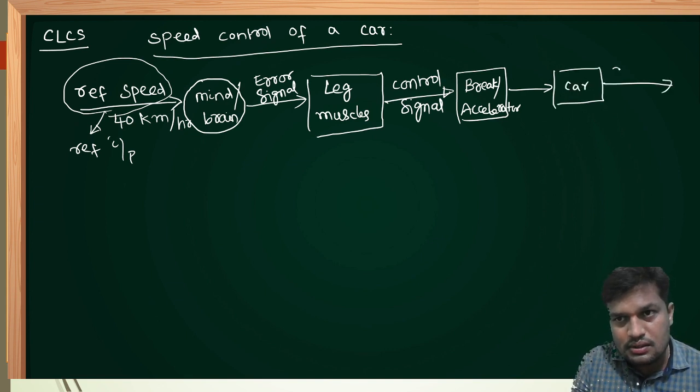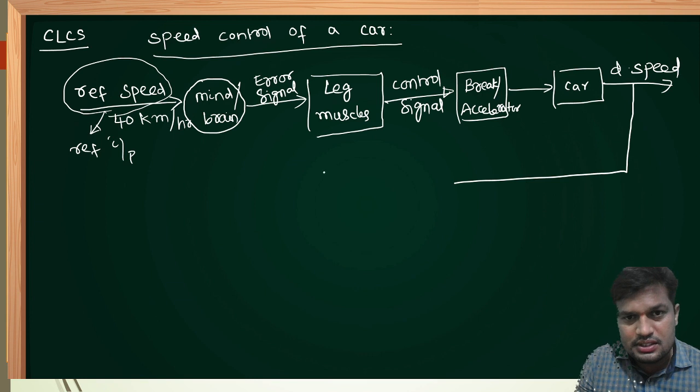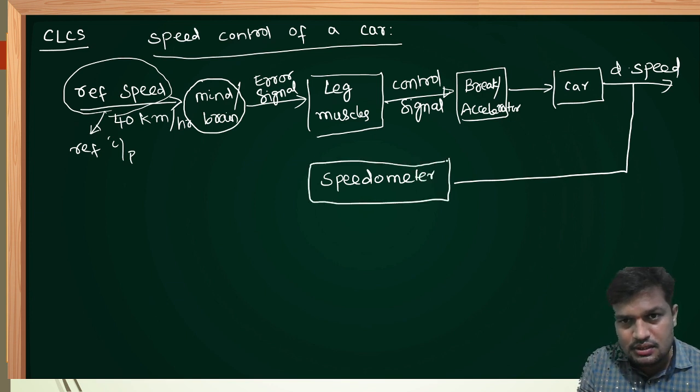So that I can maintain the desired speed, that I have to check through the sensor. The sensor in this system is the speedometer because I need to control the speed. This is the sensor, also called feedback. The speedometer I am always observing with the help of my brain or my mind. This is negative feedback.